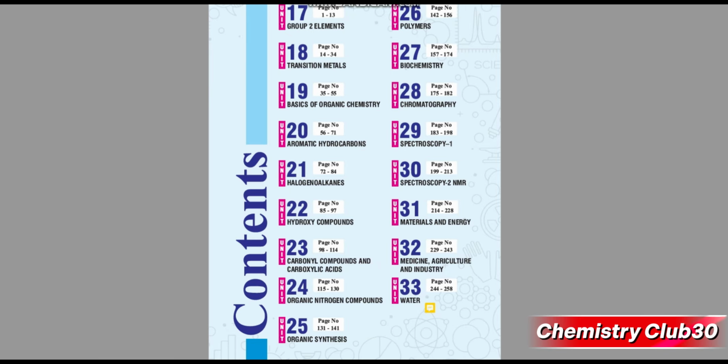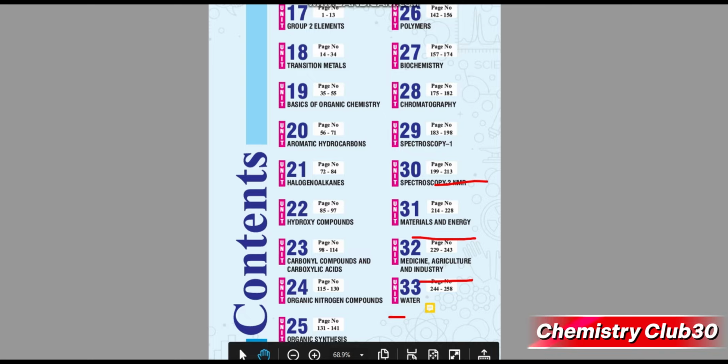There are two chapters of spectroscopy. One will contain UV spectroscopy, and chapter 30 is about nuclear magnetic resonance spectroscopy. Chapter 31 is material and energy, 32 is medicine, agriculture and industry, and the last chapter is water.